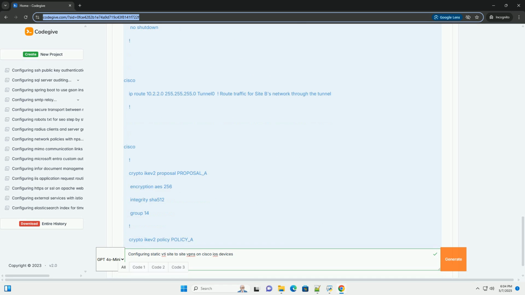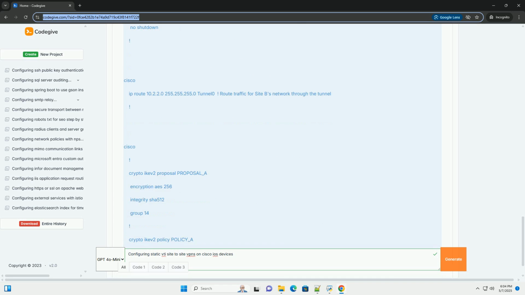NAT issues. If either router is behind a NAT device, ensure that NAT-T, NAT traversal, is enabled. Cisco IOS typically handles NAT-T automatically. Also ensure the NAT device is configured to forward UDP ports 500 and 4500 as well as ESP, IP protocol 50, to the internal router's public IP address.